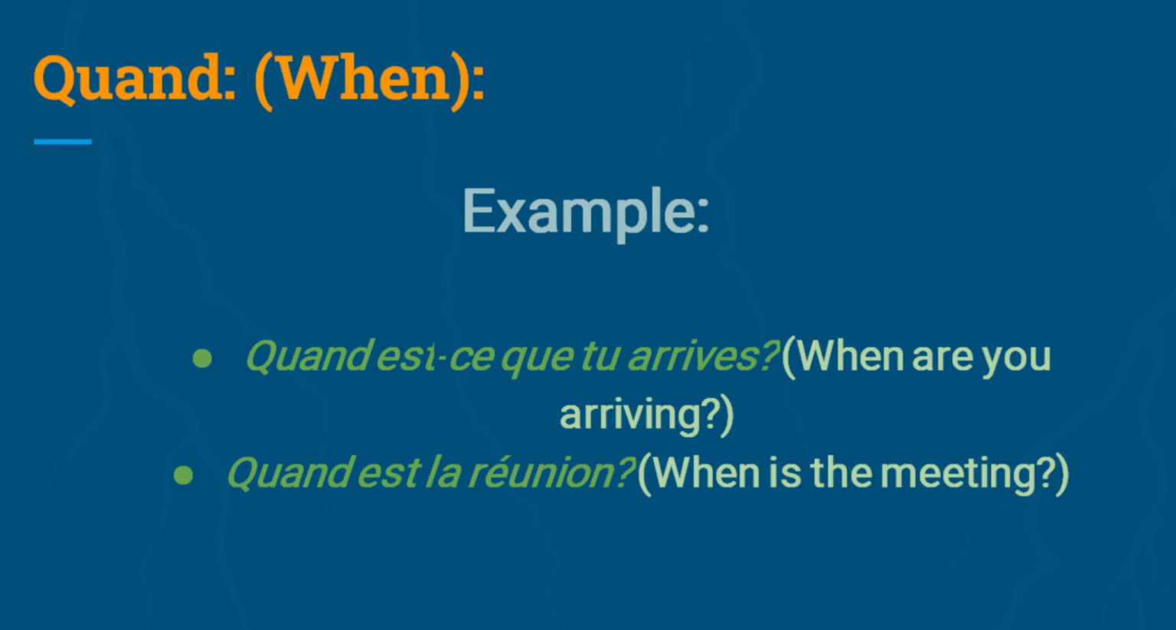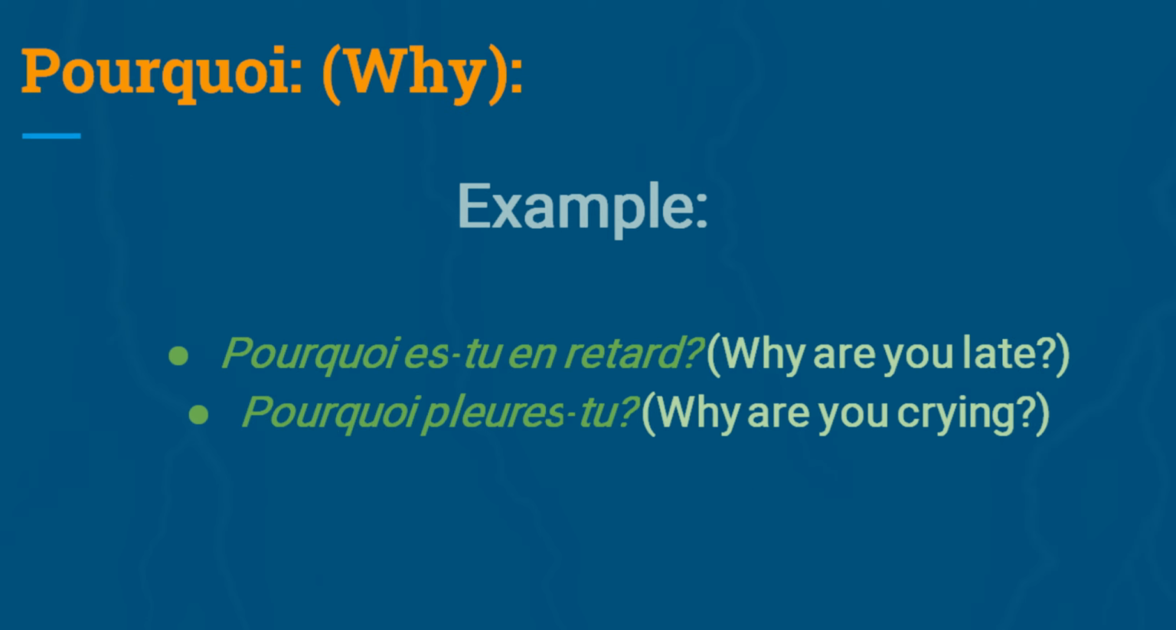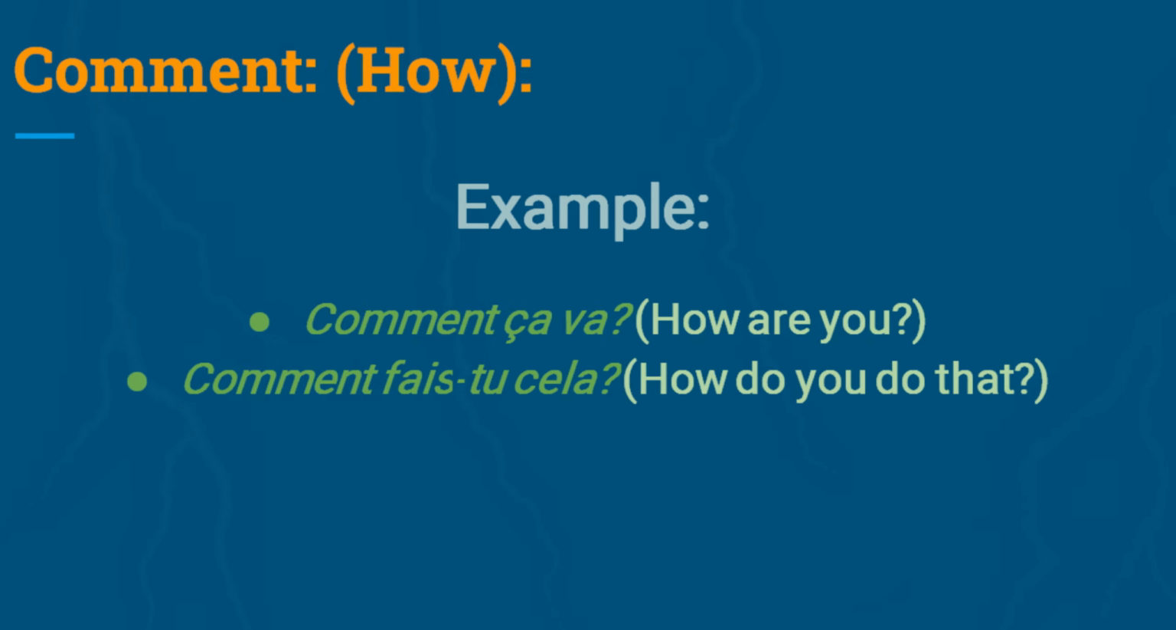Quand? When? Example: Quand est-ce que tu arrives? When are you arriving? Quand est la réunion? When is the meeting? Pourquoi? Why? Example: Pourquoi es-tu en retard? Why are you late? Pourquoi pleures-tu? Why are you crying? Comment? How? Example: Comment ça va? How are you? Comment fais-tu cela? How do you do that?